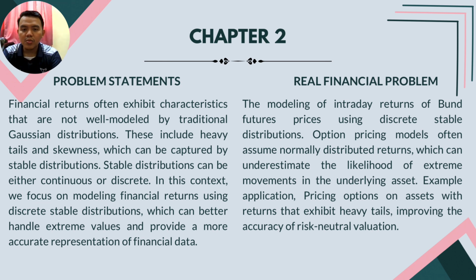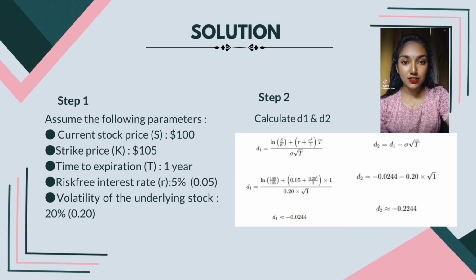Secondly, real financial problem. The modeling of intraday returns of bond future price using discrete stable distribution. Option pricing models often assume normally distributed returns, which can underestimate the likelihood of extreme movement in the underlying asset. Example application. Pricing options on assets with returns that have heavy tails, improving the accuracy of option valuation. Now, I'm going to explain about the solution of this problem.